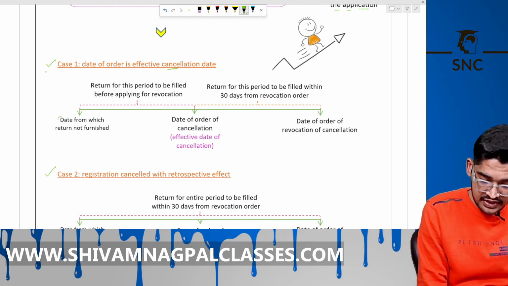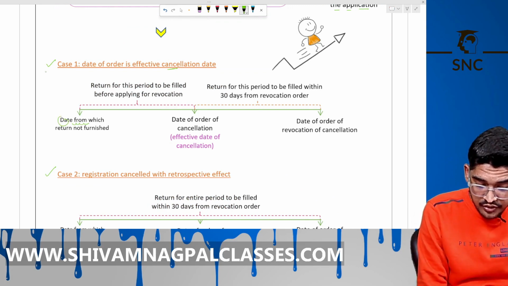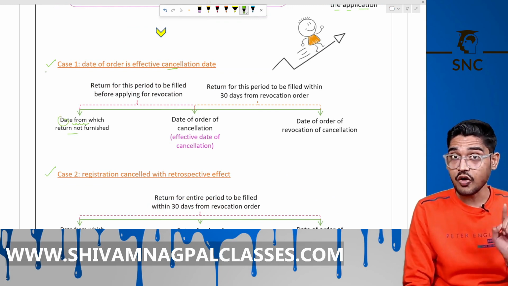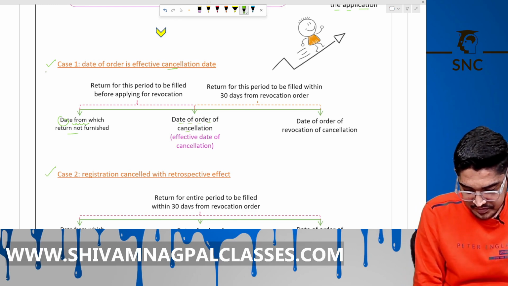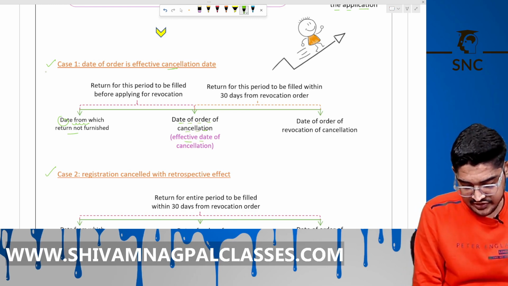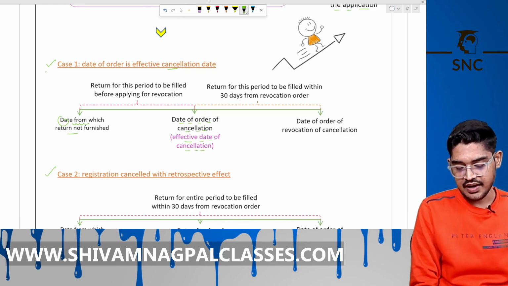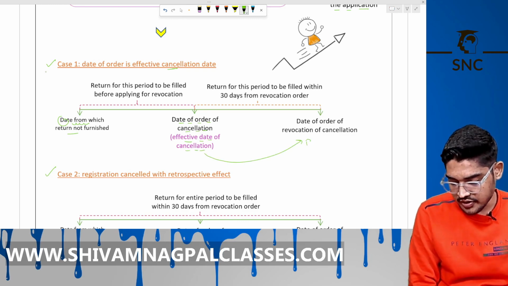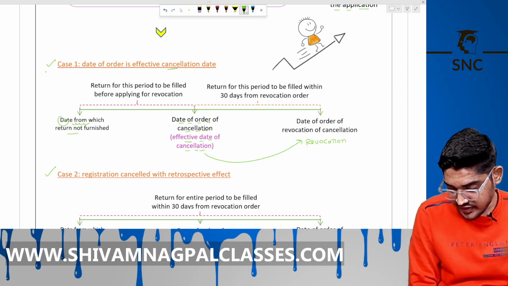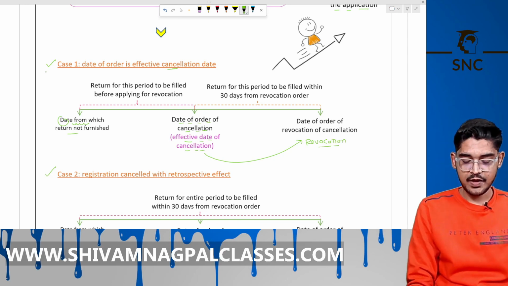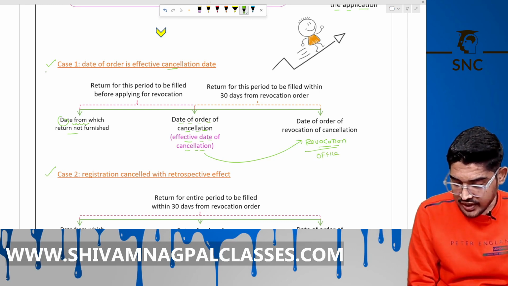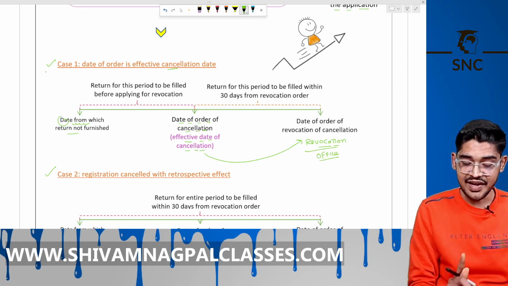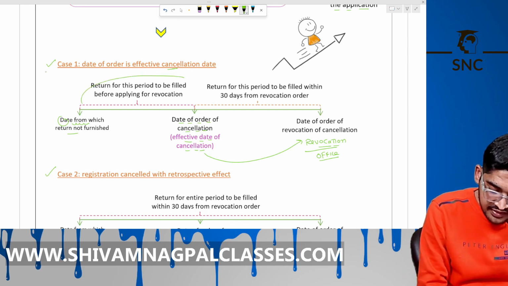Okay. The date from which return not furnished, and the date of order of cancellation. And this is the effective date of cancellation. Is it clear? Now, you are coming for the revocation. You are requesting to revoke the cancellation. Okay. Now, that officer says, do not come to me until you have filed all these returns.